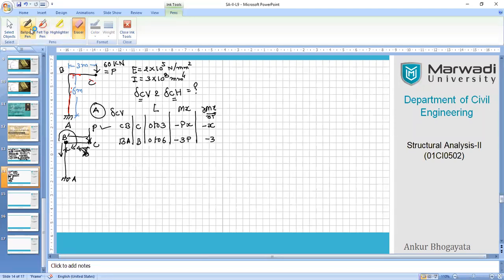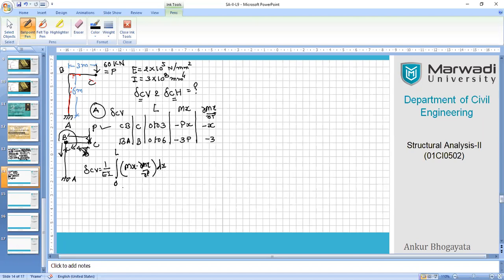Okay. So now we are ready to use the equation: delta CV equals, I will take EI right now as constant for a while because there is no variation in I, moment of inertia. So first segment, sorry, I forgot to mention the integration, which is very important. So integration 0 to L. Now we are ready: Mx, del Mx upon del P, dx.